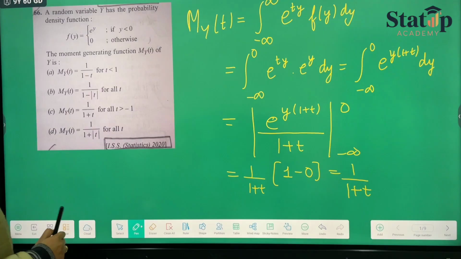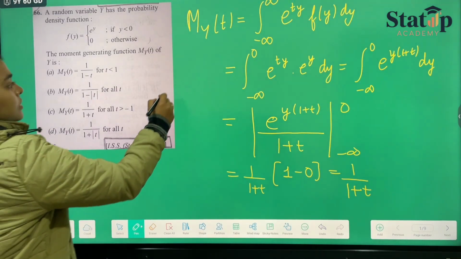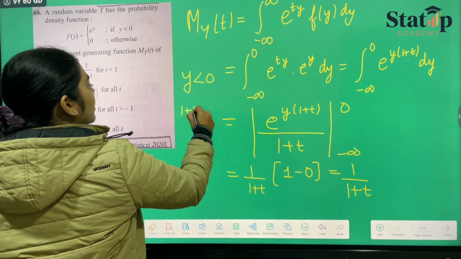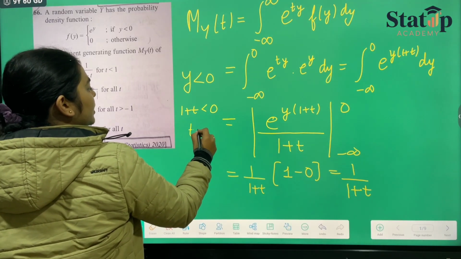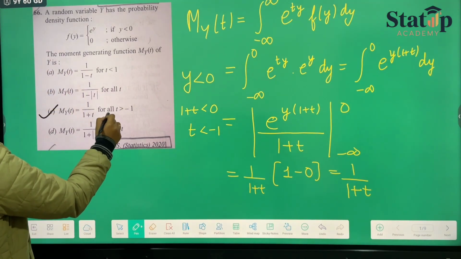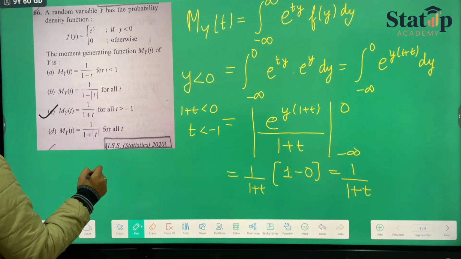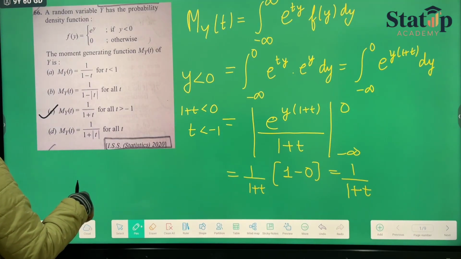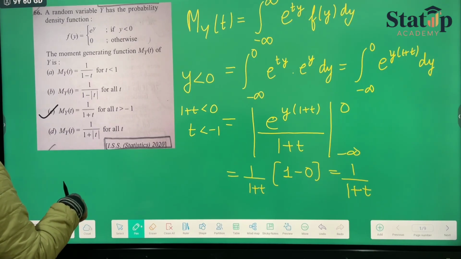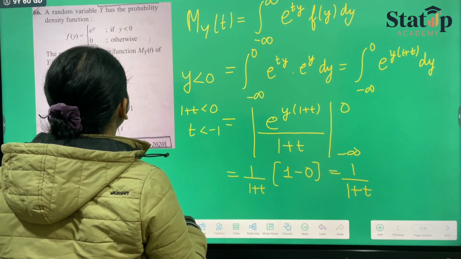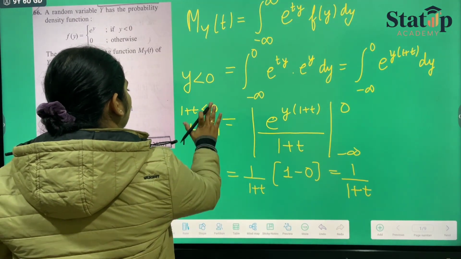And since y is less than 0, 1 plus t should also be less than 0, so t is less than minus 1, which matches our option number C. There might be some error with t greater than minus 1.